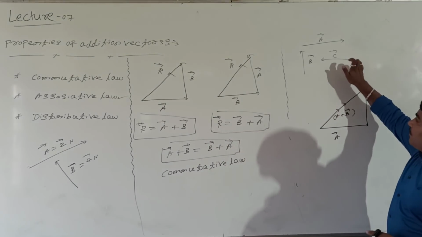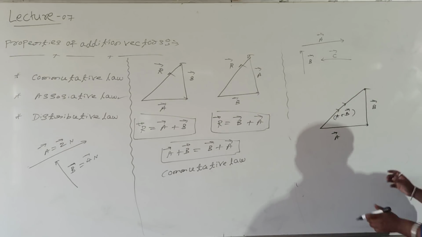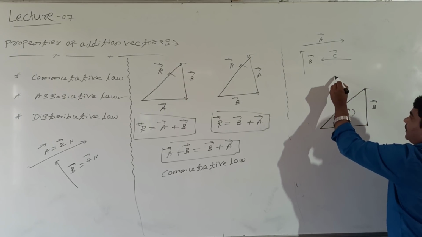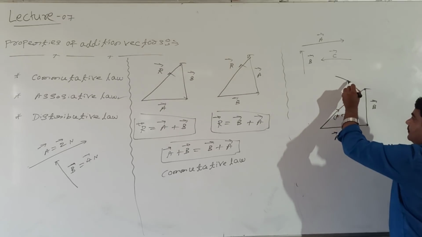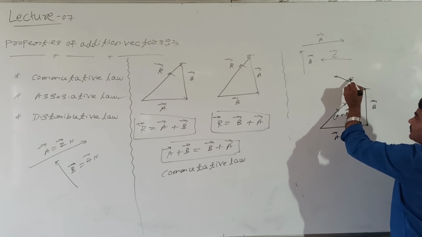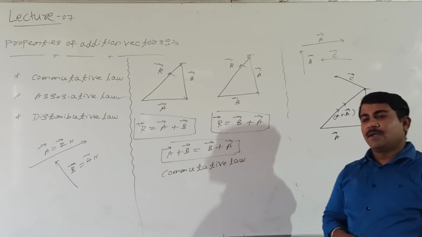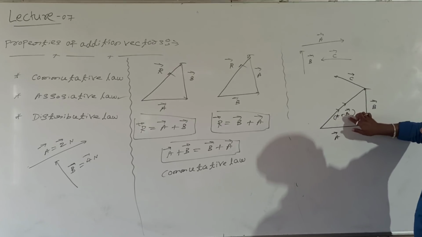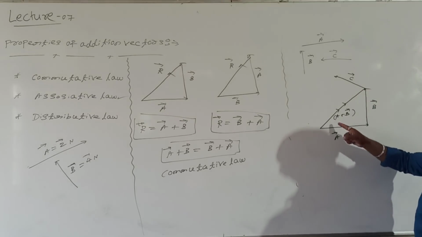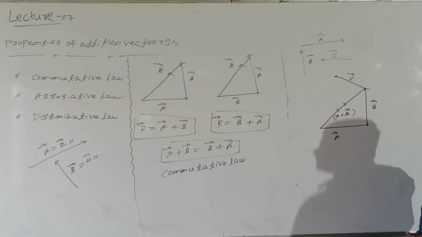Right. Now one more vector C is available. How to add the C vector then? This is nothing but the C vector. Are you following? Now, A plus B and C vector both are in the same order because head is connected with the tail.